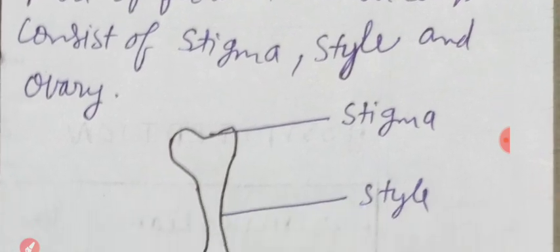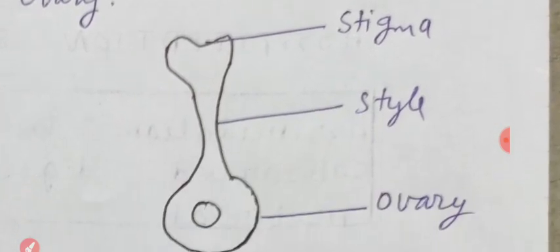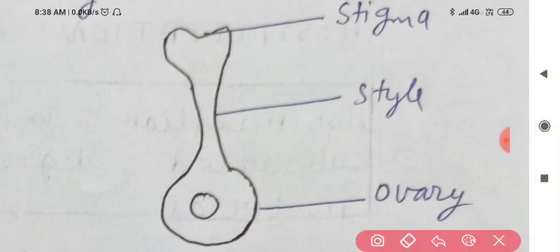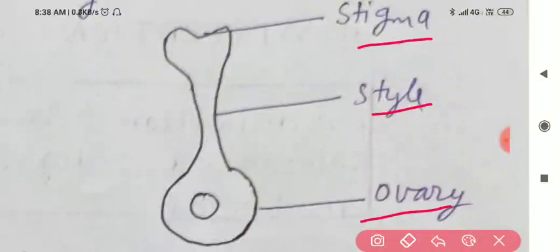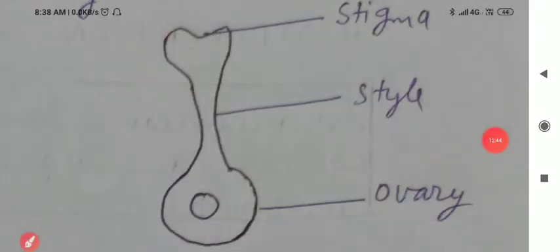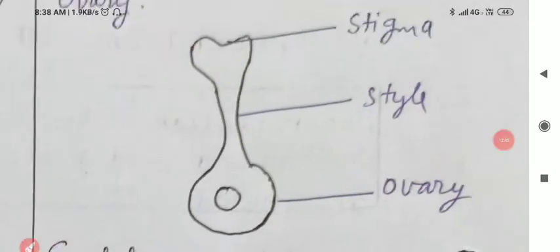Just see the diagram. This is the diagram of the carpel. This is stigma, style and ovary. Clear? Stigma, style and ovary. Clear, all of you?